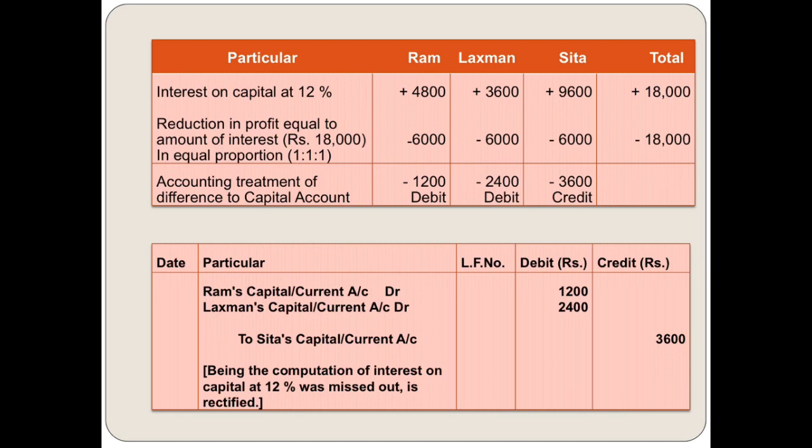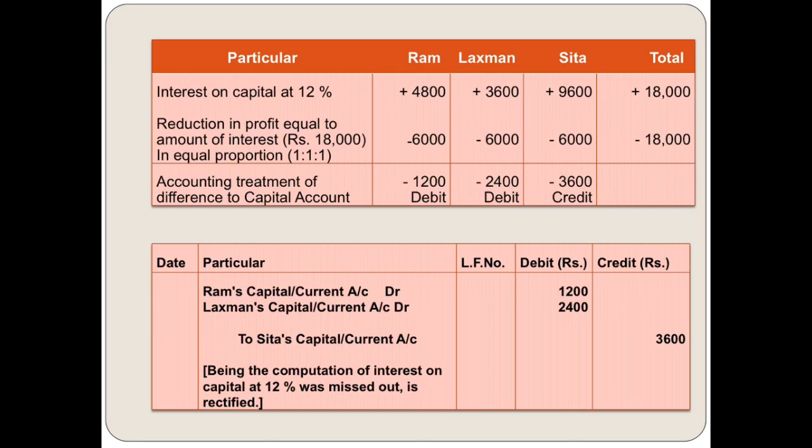So now, minus 1200 for Ram, minus 2400 for Lakshman, and plus 3600 for Sita. Here again there is one printing mistake. For Sita it is plus 3600, not minus. So please correct it. Ram it is minus 1200, for Lakshman it is minus 2400, and for Sita 9600 minus 6000, so it is plus 3600. So Ram's and Lakshman's accounts are debited while Sita's account is credited.